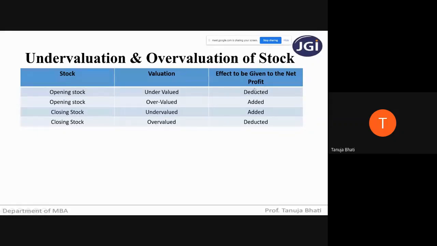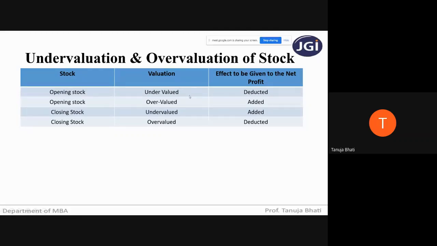Why are we deducting, why are we adding? Simply because opening stock comes on the debit side, closing stock comes on the credit side of P&L account. Now, if our opening stock is showing less, if it is undervalued, then the value by which it is undervalued has to be deducted, right, in order to arrive at the actual value.